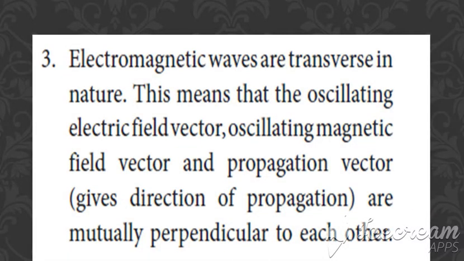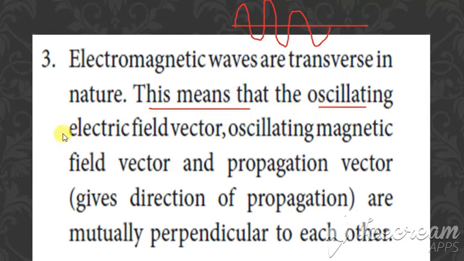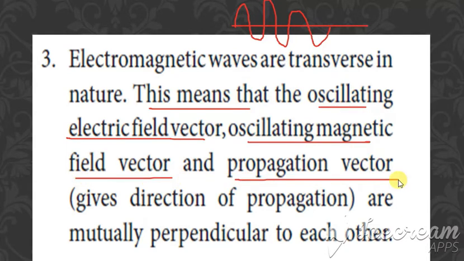As we have seen in the production of electromagnetic waves itself, they are transverse. This means that the oscillating electric field vector, the oscillating magnetic field vector, and the propagation vector, all these three are